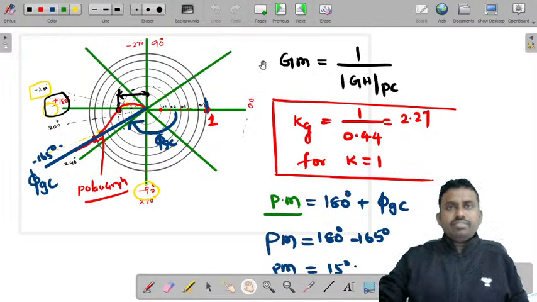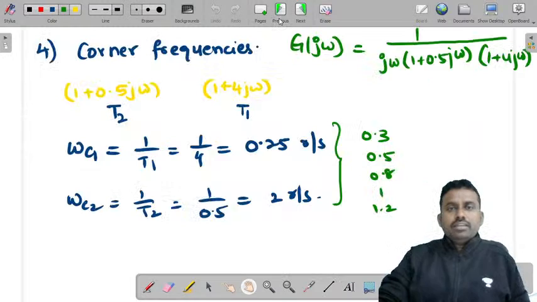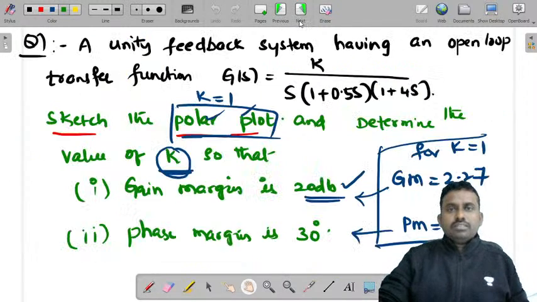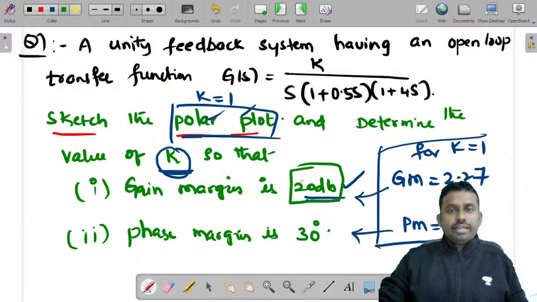Okay, can we move now with the question that is asked? So let me check that question once. So this is the question. The gain margin must be 20 dB and phase margin must be 30 degrees.